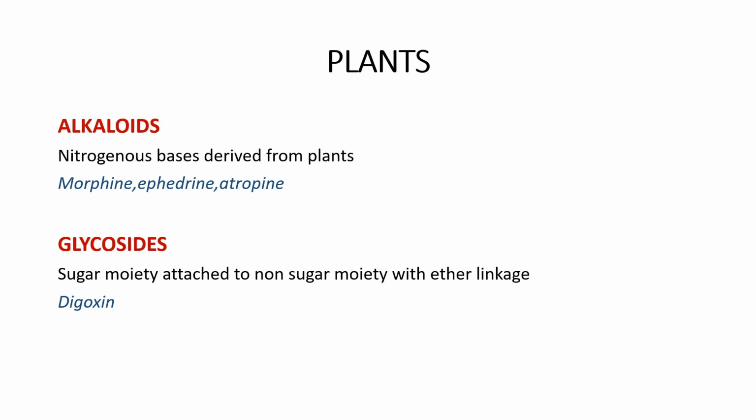So you have to know what these terms mean. Alkaloids are nitrogenous bases derived from plants. You will come across this term alkaloids. These are plant derived products, basically nitrogenous bases. Examples of alkaloids are morphine, ephedrine, atropine. You can see the names of alkaloids end with INE: morphine, ephedrine, atropine.